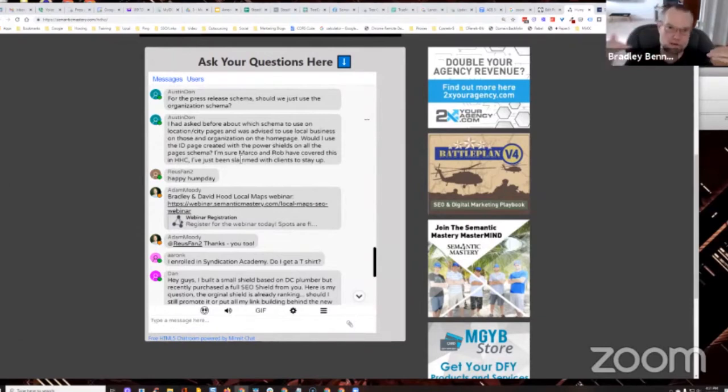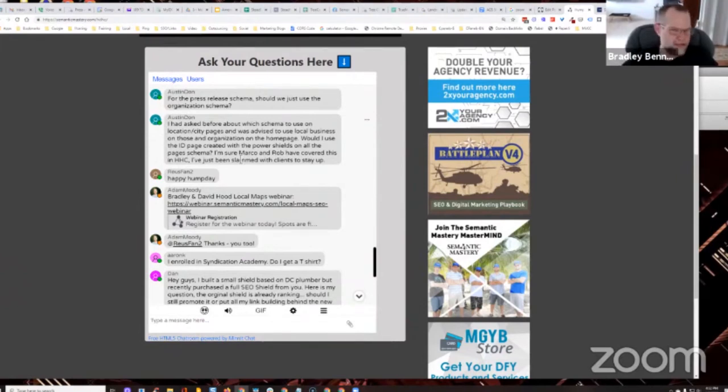And then what I do is for each location, I order an RYS expansion from MGYB, which includes basically an internal page of the G site, as well as the build out of the drive stack, again, as a subfolder that's optimized for that particular location. And again, that's the way that I do it for local stuff. You can use RYS expansions for different silos on the site, whether they're location or topical silos or whatever. It doesn't matter, right? But what I'm saying is I do the RYS expansions for the locations, and then I don't order the ID pages separately.